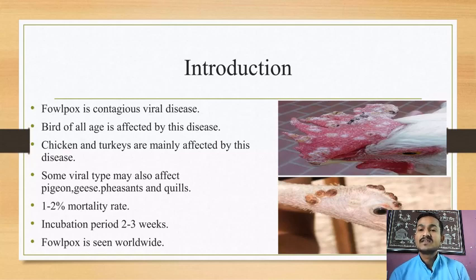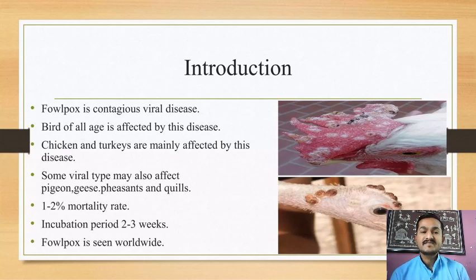This comb is showing dark spots, that is the viral disease fowl pox. So this fowl pox disease can attack all stages of birds, from young birds up to old age.